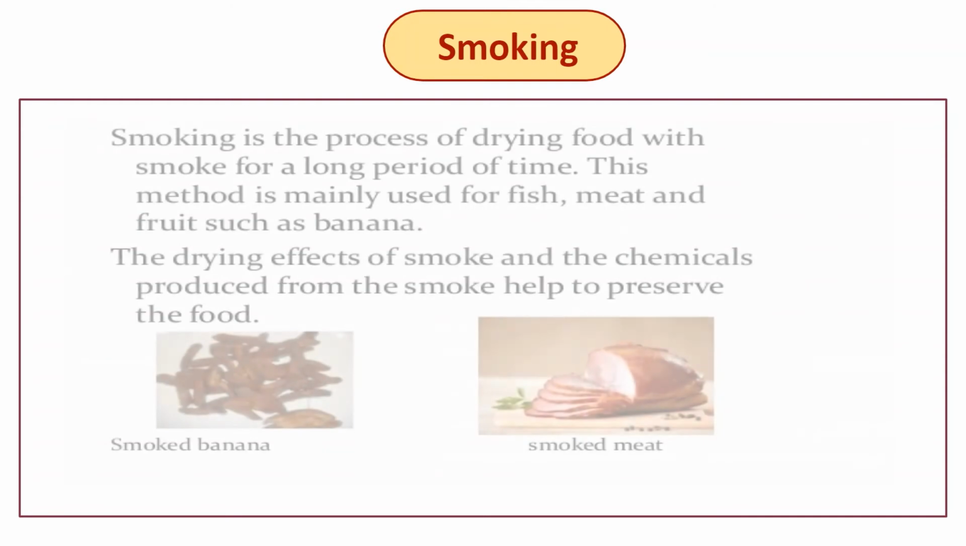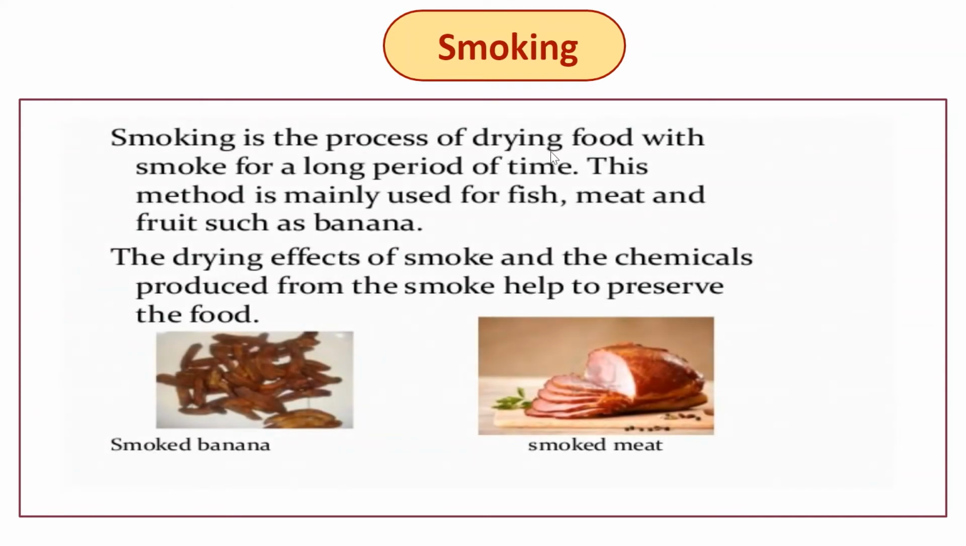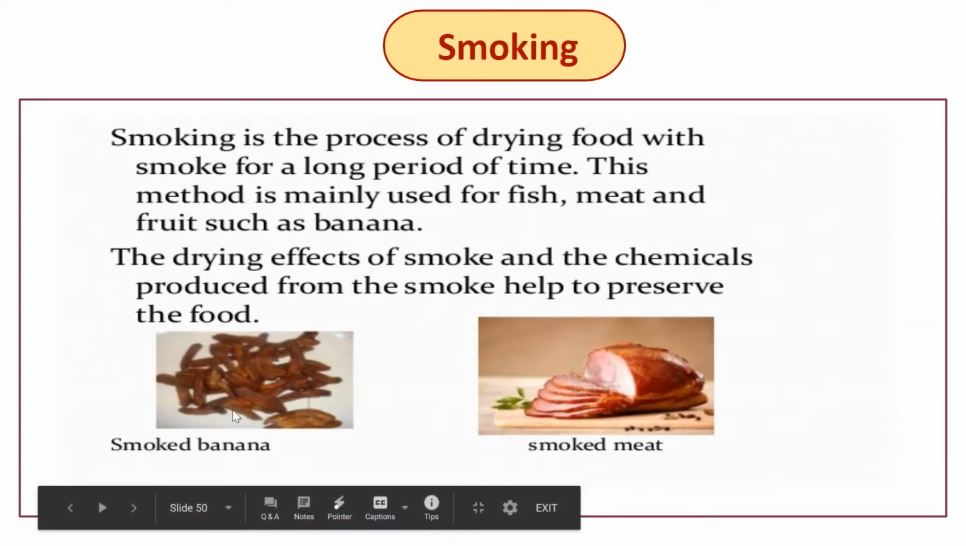Then smoking. Smoking is the process of drying food with smoke for a long period of time. This method is mainly used for fish, meat, and fruit such as banana. The drying effects of smoke and the chemicals produced from the smoke help to preserve the food. These are two examples: smoked banana and smoked meat.